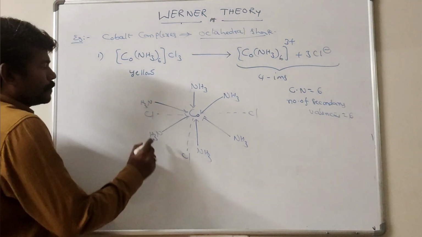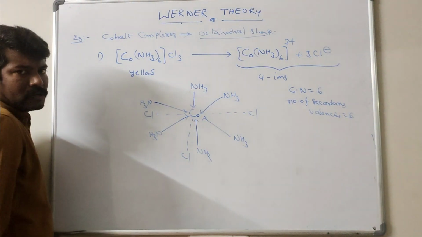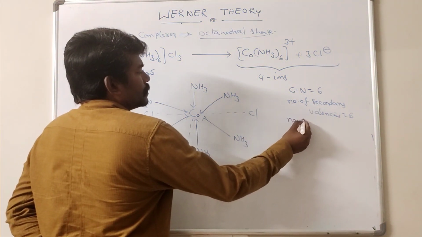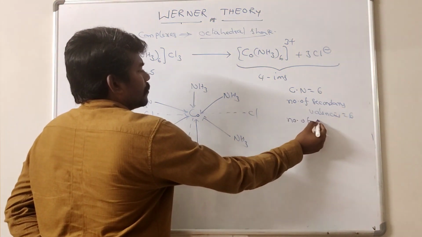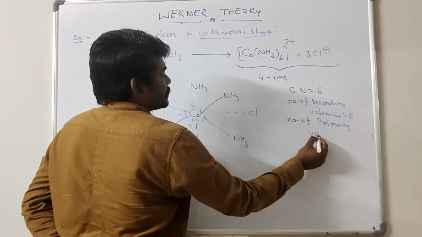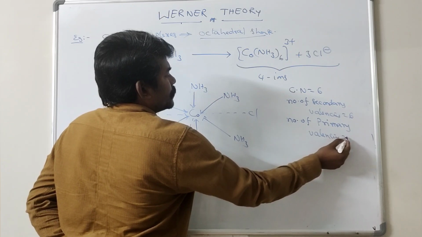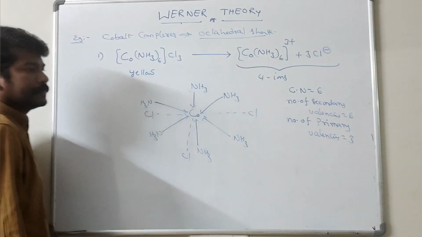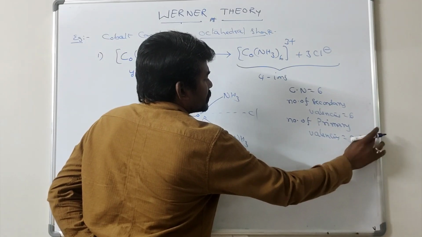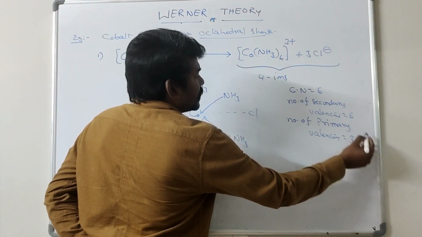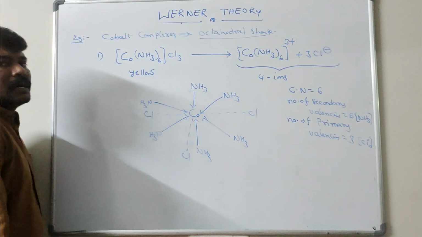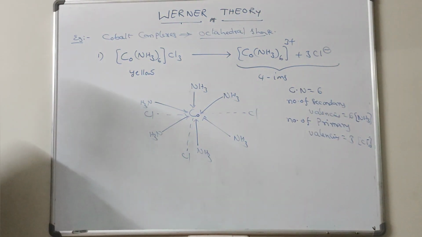The negative ligands are 3, so the number of primary valencies is equal to 3. Those are exhibited by the 3 Cl- ions. Here primary valence is exhibited by Cl- ions and secondary valence is exhibited by the neutral ligand NH3.